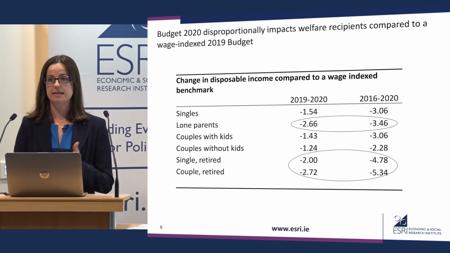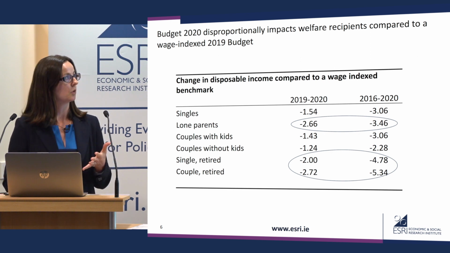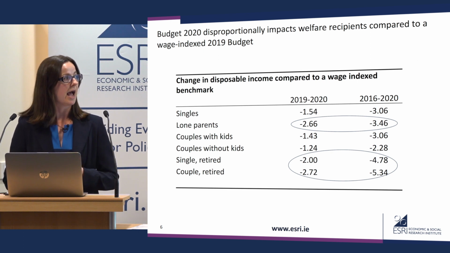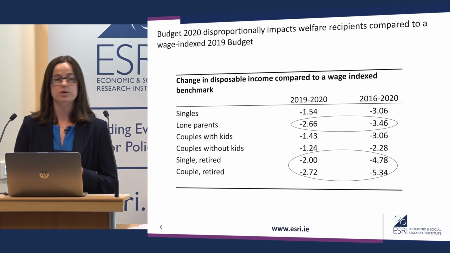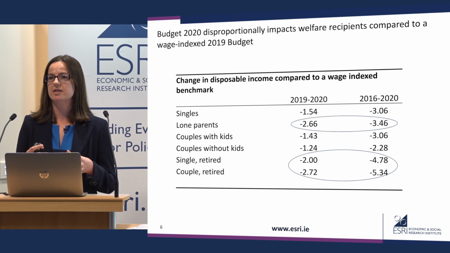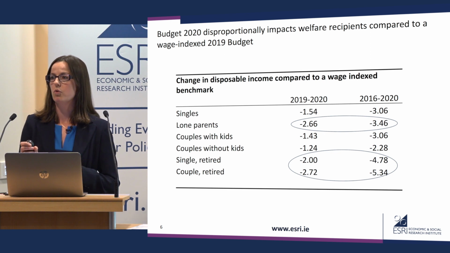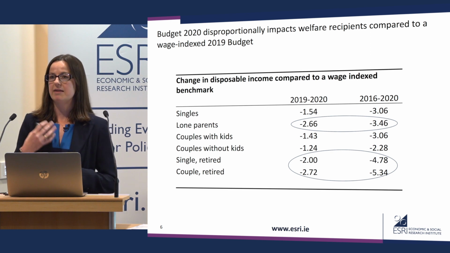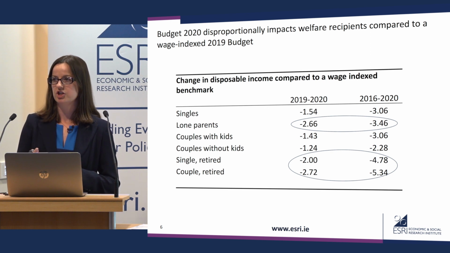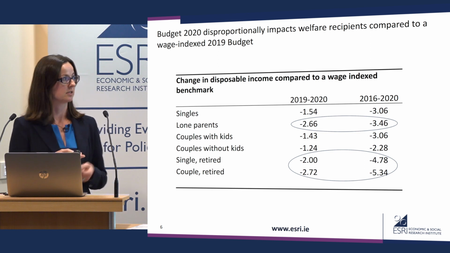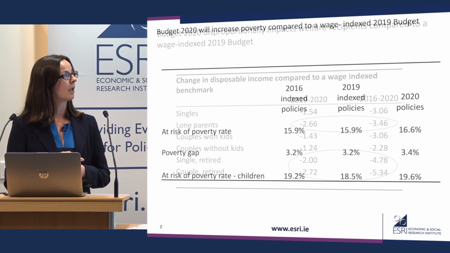Looking at the period of 2016 to 2020, the pattern is the same. So lone parents and retired individuals and couples lose out by more than working age individuals and singles. So while it's true that the social welfare package this year did provide some targeted supports to low-income households, to households with children, it seems like given the expected wage growth next year, these measures didn't go far enough in order to protect these groups from income losses compared to other groups in society.